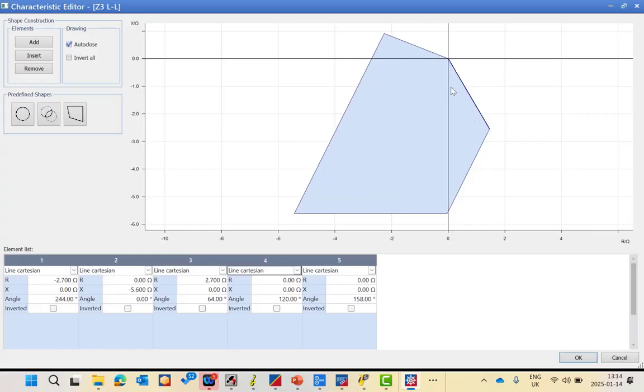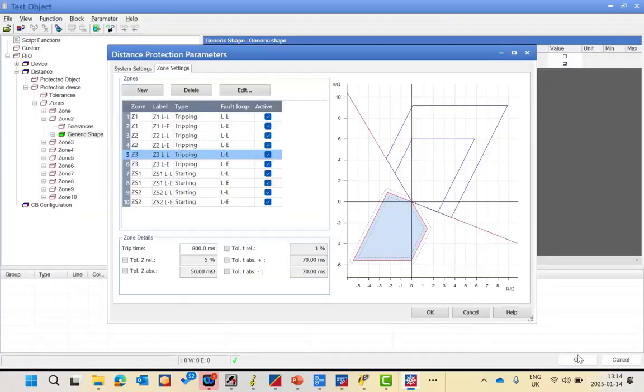Clear? So for line 5, based on the directionality from the Siemens relay, if you extend this line, it will be minus 22. Here is the 22 value. So if you subtract this 22 from the 180 degrees, it will be 158, and it also intersects with the origin. So this is an example, just to check.